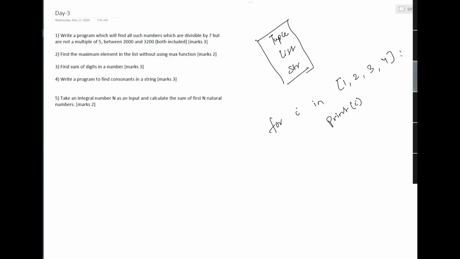We can do this. Now, string is also a sequence. So I can say for character in some string, let's say A, B, C, D. Okay. And then if I say print character, it is going to output A, then B, C, and D. Correct? Because this is a sequence, it will start from A, then B, then C, then D. These are the elements which are there in this sequence. So I can iterate this way also.